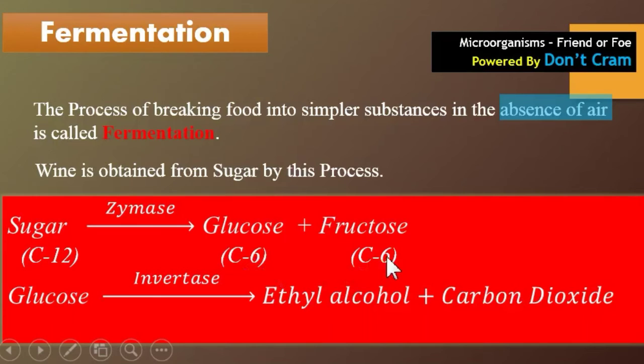Next, this glucose is further acted upon by another enzyme which is present inside the yeast, that is invertase. This invertase will break down the glucose further to form two molecules of ethyl alcohol and two molecules of carbon dioxide. In ethyl alcohol there are two carbon atoms, and in carbon dioxide there is one carbon atom. So the overall reaction will be balanced if two ethyl alcohol molecules and two carbon dioxide molecules are formed. This whole process is known as fermentation.